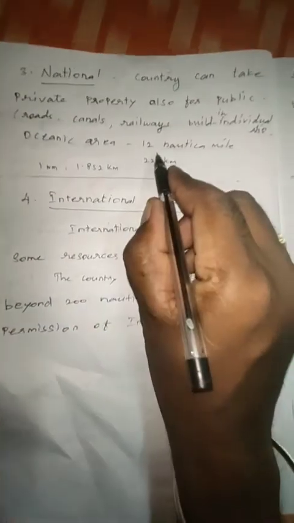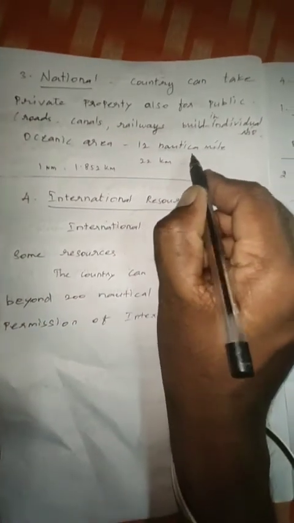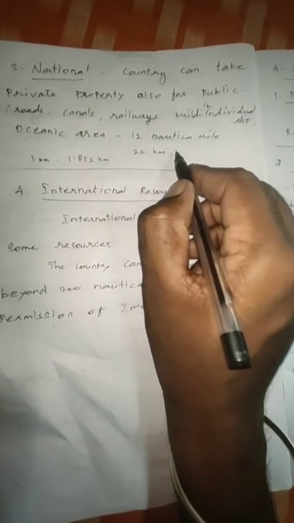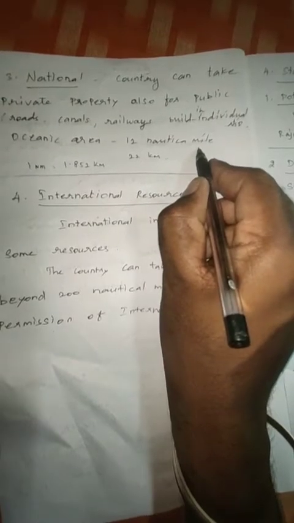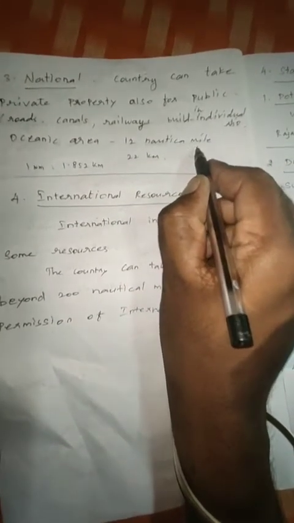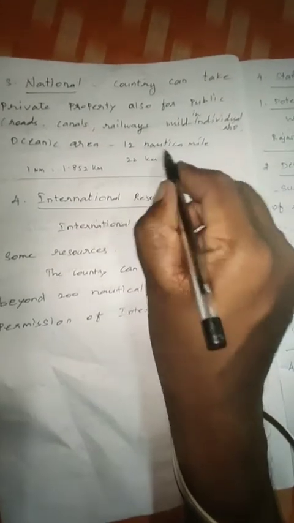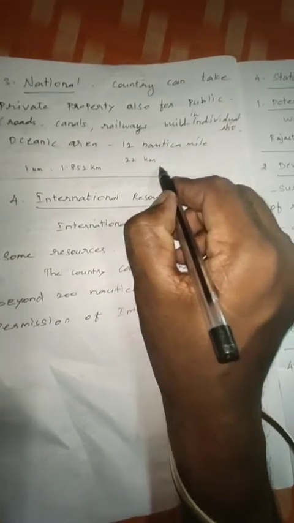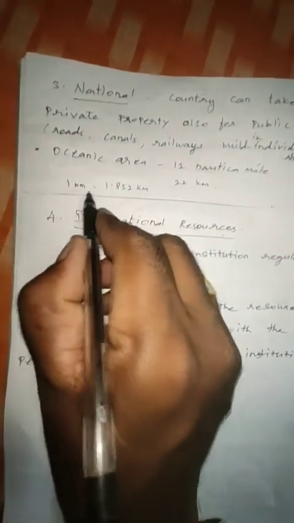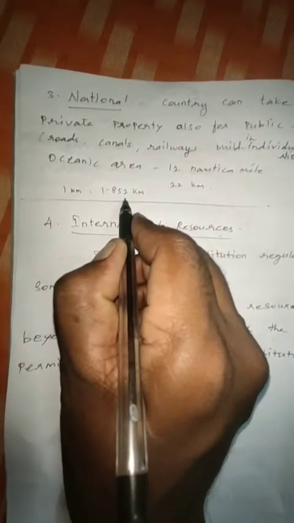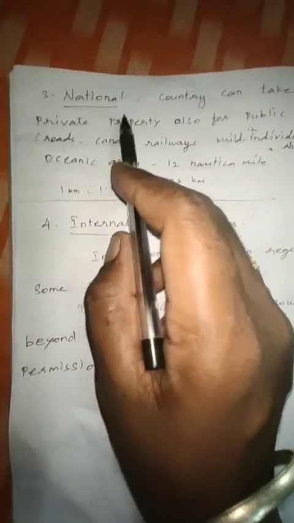Not only inside the country, but also outside the country, in the ocean. In the oceanic area, 12 nautical miles from our land boundaries belong to that country. 12 nautical miles means 22 kilometers. 1 nautical mile equals 1.852 kilometers. So the third one is national.